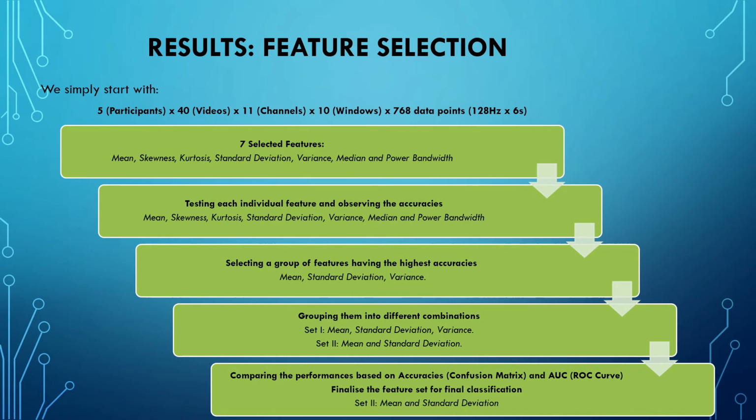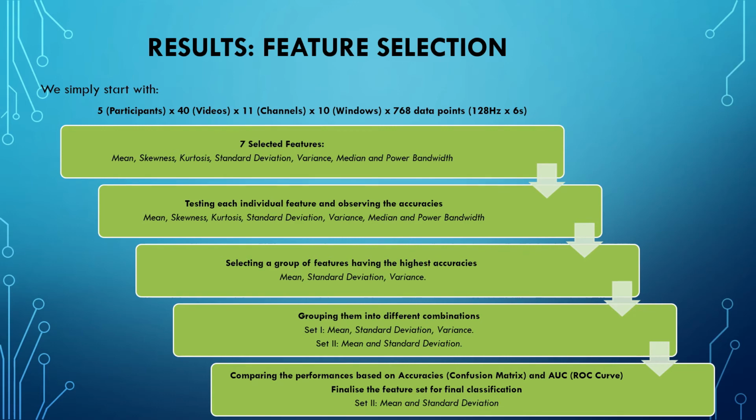Then we select a group of features having the highest accuracies and group them into different combinations as we have created here. Set number 1, we have mean, standard deviation, and variance. And set number 2, we have only mean and standard deviation. Then we compare the performance based on the accuracy from the confusion matrix and the area under the curve from the ROC curve, and we finalize the feature set for final classification.